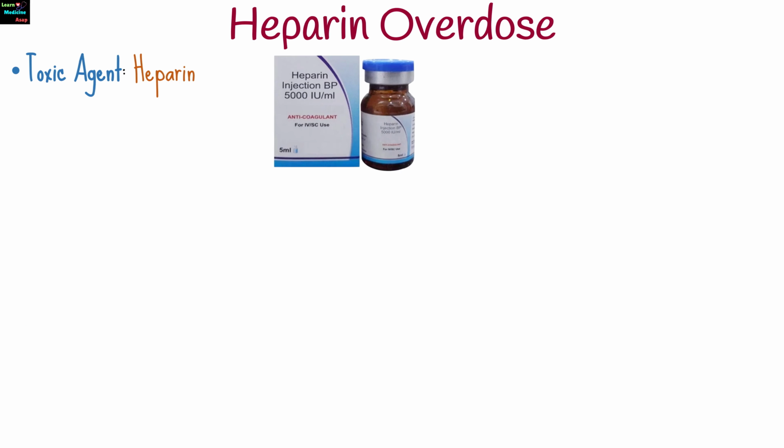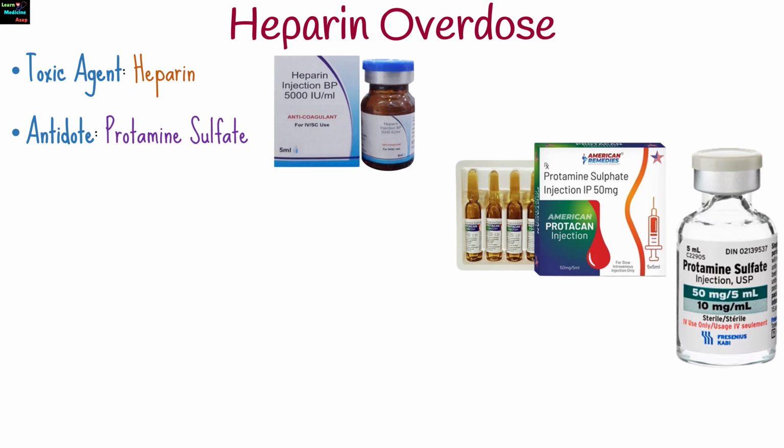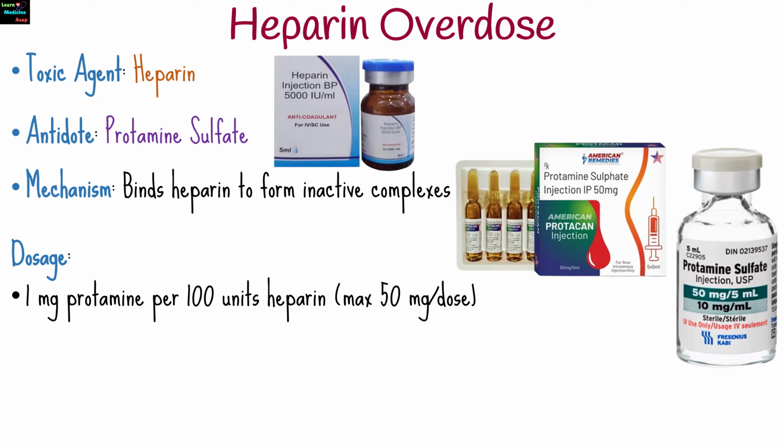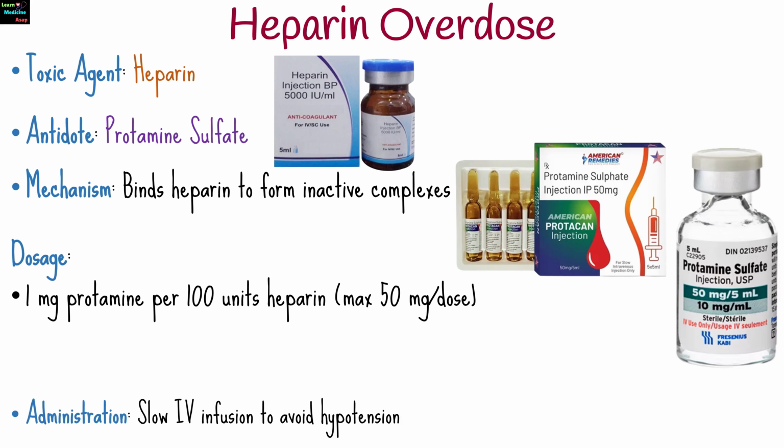For heparin overdose, protamine sulfate is the antidote. It binds heparin to form inactive complexes. Administer 1 milligram per 100 units of heparin with a maximum of 50 milligrams per dose via slow intravenous infusion.